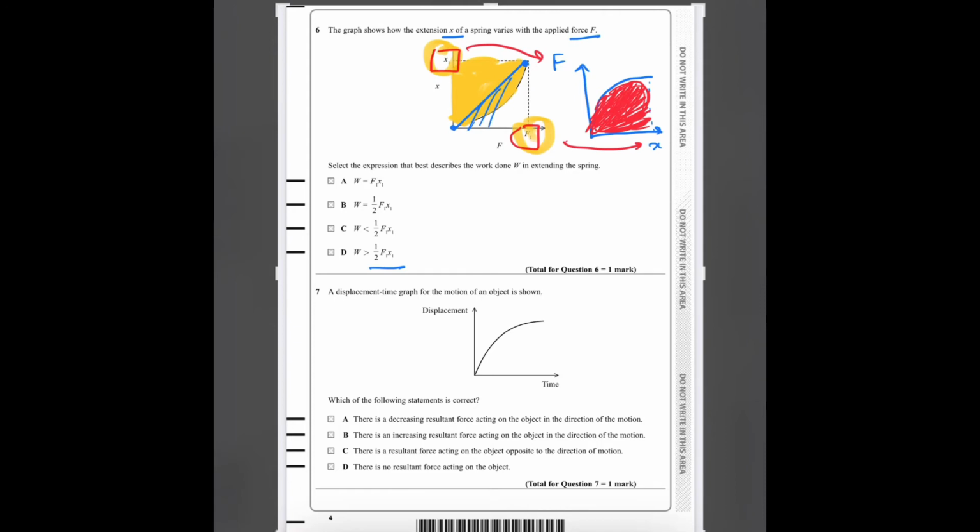So this is the half Fx. So this area is equal to this area. We can clearly see that this area is smaller than this area. So the work done is greater than half Fx, since this area is greater than the triangle here. This is half Fx and this whole area is the work done. So the answer to this question is D.